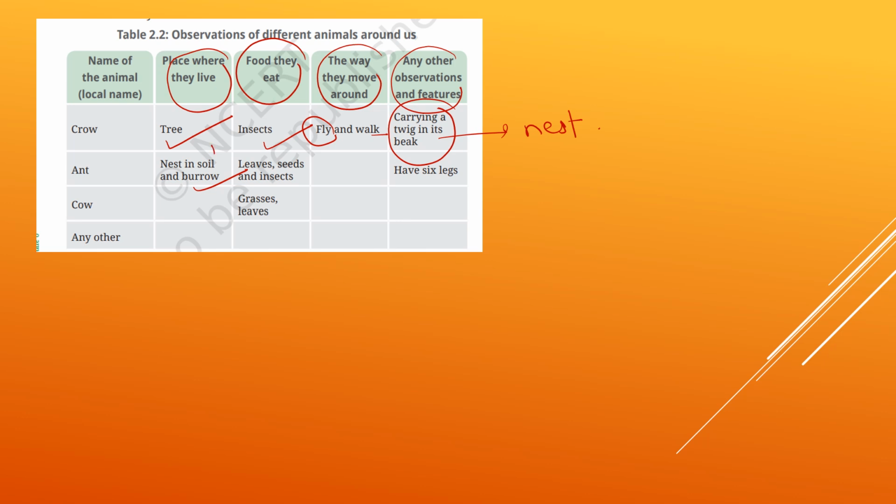Even you can write here, house. Then leaves, seeds and insects are the food they can eat, and how they move. Yes, then they have 6 legs. This is a special feature.